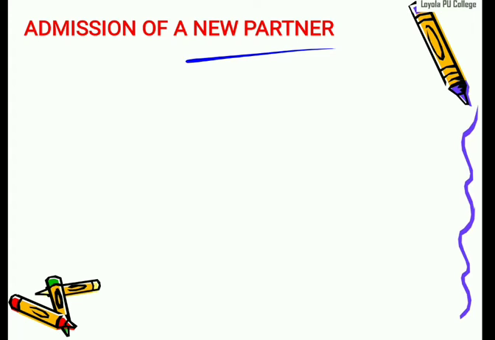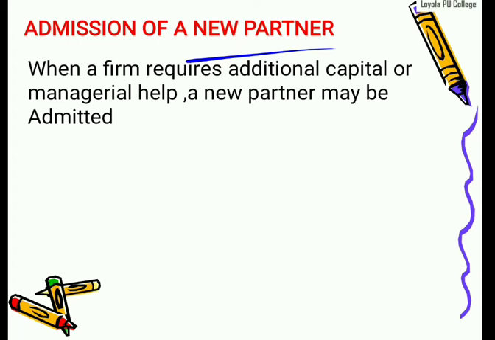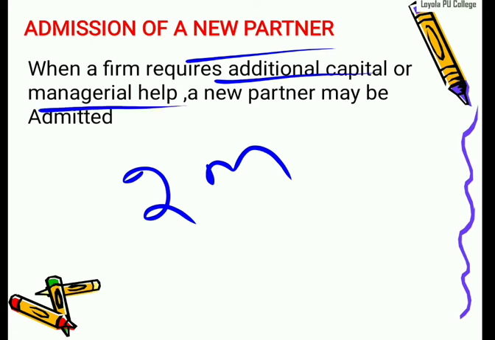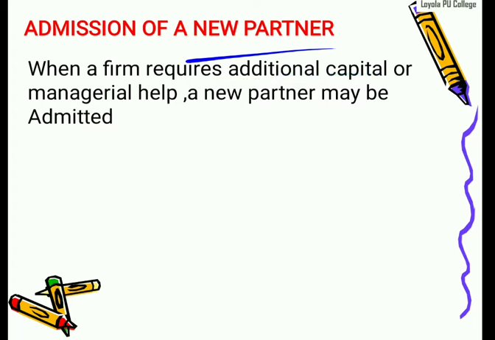So next one, when the firm requires additional capital or managerial help, a new partner may be admitted. These are the reasons. They can give a 2 marks question: what are the reasons for admission of a new partner. You can write: to increase the additional capital; in case managerial ability should be increased, he is required as a new partner. This is an important 2 marks question. They can ask you to write any 2 reasons or any 1 reason for admission of a new partner.